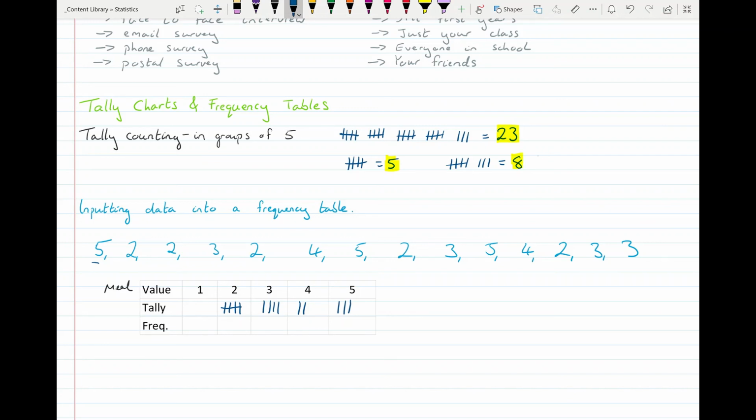So you can see how it's kind of a nice way of counting them up quickly. And I can read off the tally chart then to get my frequency. 0 people had 1 meal, so my frequency for that is 0. 5 people had 2 meals. 4 people had 3 meals. 2 people had 4 meals. And 3 people had 5 meals.